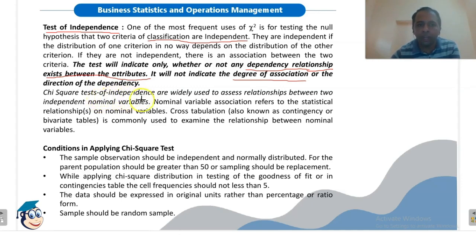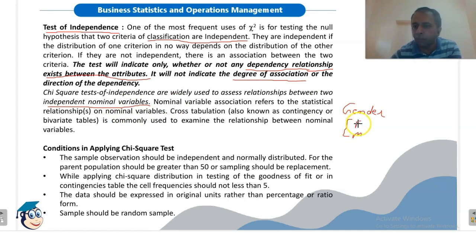Chi-square tests of independence are widely used to assess the relationship between two independent nominal variables. Now a nominal variable is one that has two or more categories, but there is no intrinsic ordering between these categories. For example, gender. It has two categories, male and female, but there is no ordering between male and female.